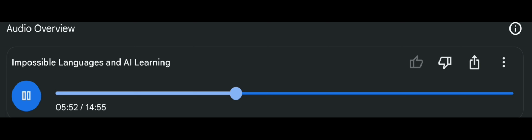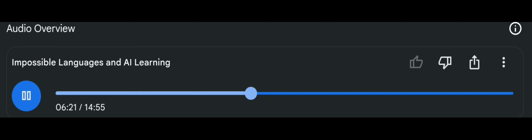Let's delve deeper into how these impossible languages were actually put to the test. Yes, please. You mentioned that researchers used transformer AI models. Right. But what does that mean exactly? Think of transformer networks as the brains behind AI models like ChatGPT. These networks are designed to process language and learn patterns. In this case, researchers chose to use smaller transformer networks, kind of like a mini version of those massive models we hear about all the time.